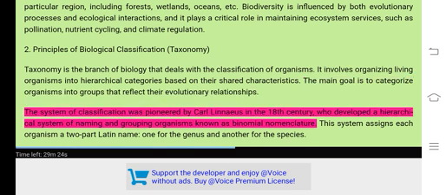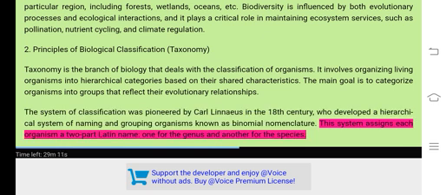The system of classification was pioneered by Carl Linnaeus in the 18th century, who developed a hierarchical system of naming and grouping organisms known as binomial nomenclature. This system assigns each organism a 2-part Latin name, one for the genus and another for the species.